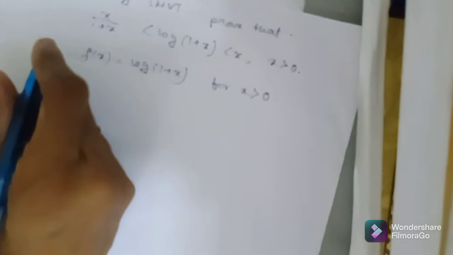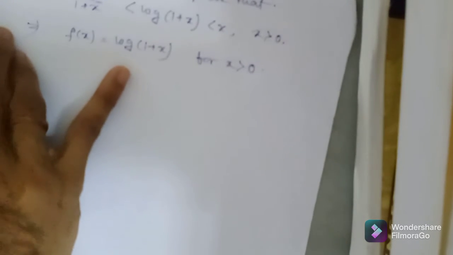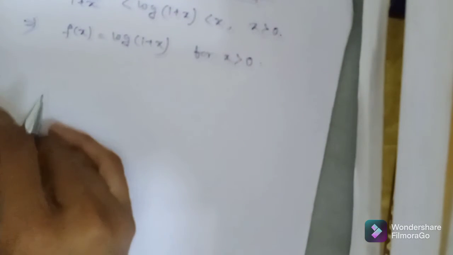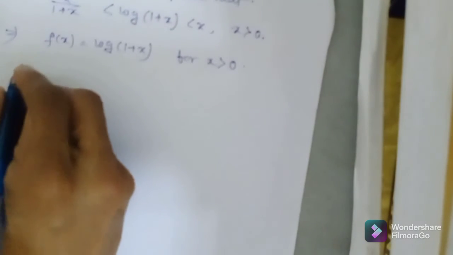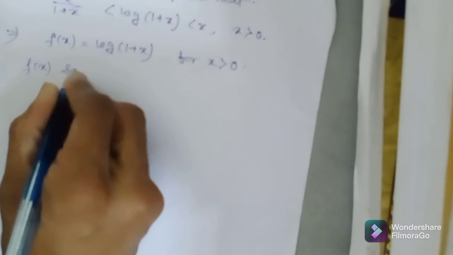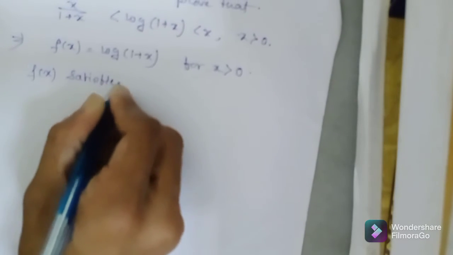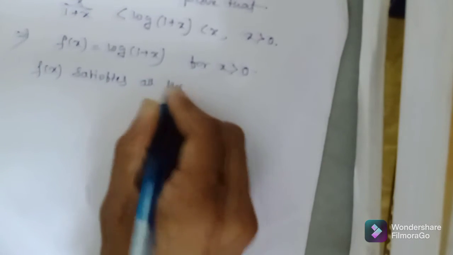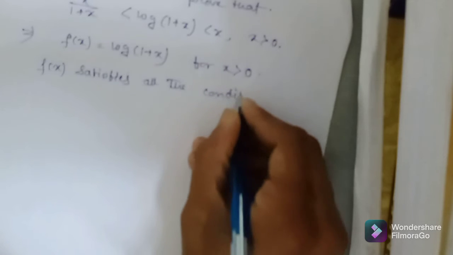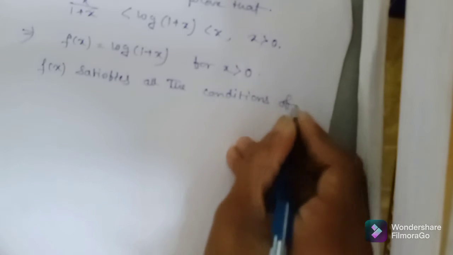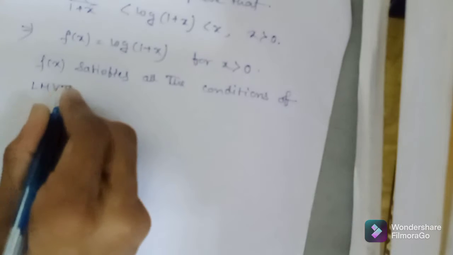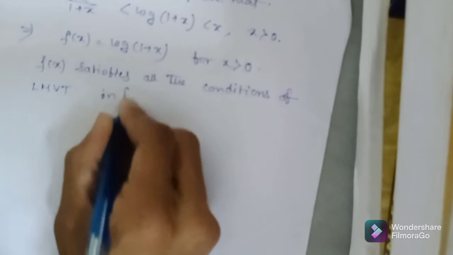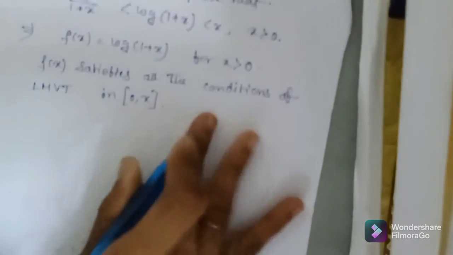Here fx satisfies all the conditions of LMVT in 0 to x.